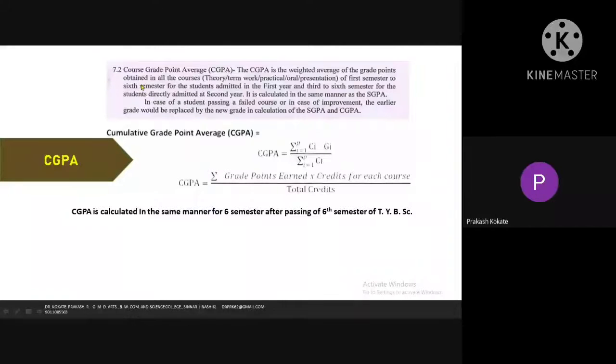CGPA means course grade point average, and it is calculated when you have completed 6 semesters, that is the TYBSc, TYBA or TYBCom examination. In 6 semesters, 22 credits per semester gives 132 credits. 8 are mandatory. So CGPA is calculated on 132, in the same manner, after passing the 6th semester of BSc, BA or BCom. Okay, now we'll go further.